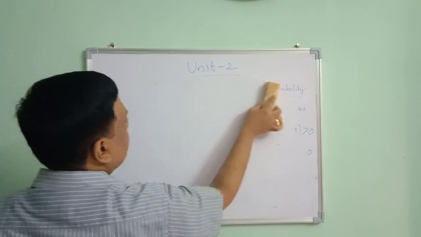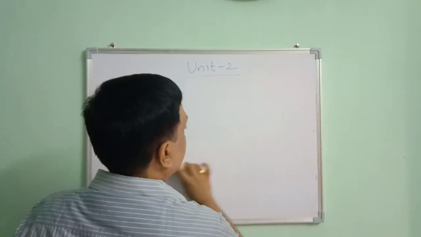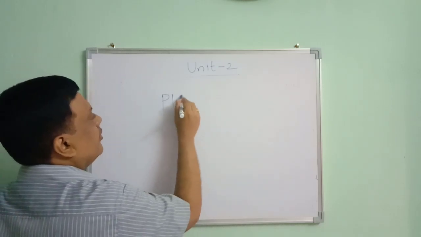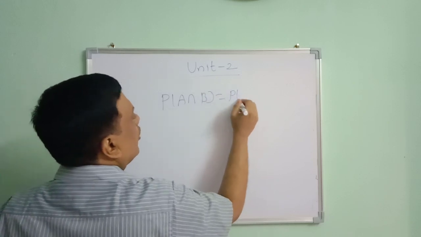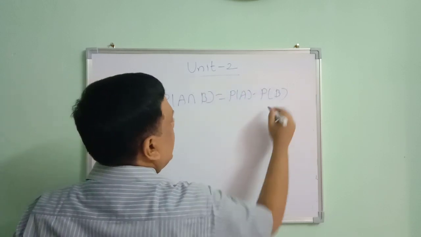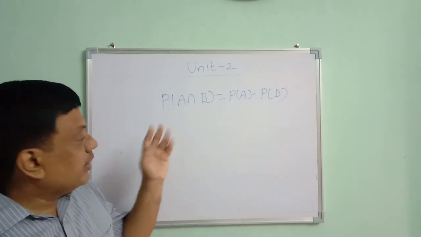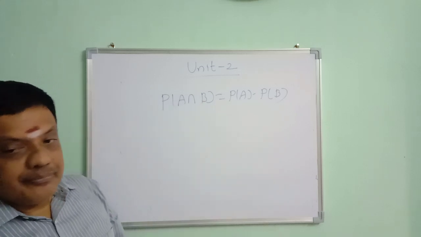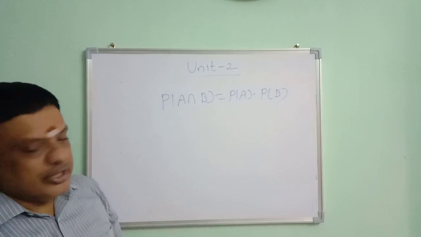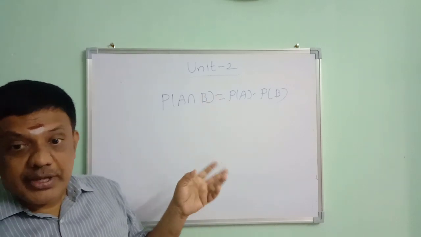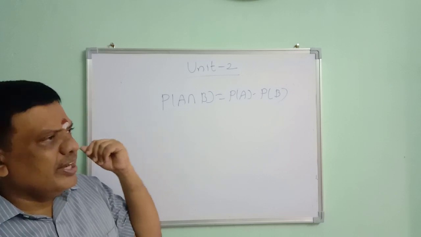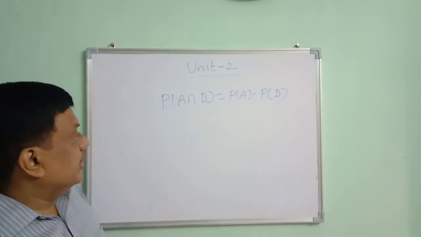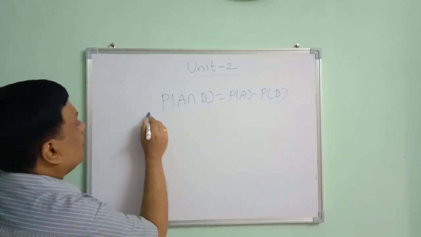If A and B are independent events, then probability of A intersection B is equal to probability of A into probability of B. Here we are taking two events A and B. Let there be any number of independent events, A, B, C, D, then their intersection probability is equal to their product probability. So we are having another note from here.